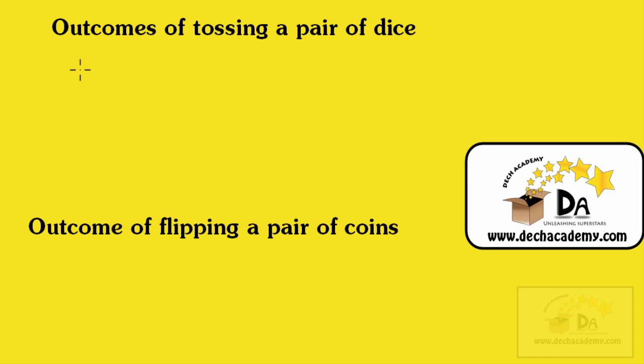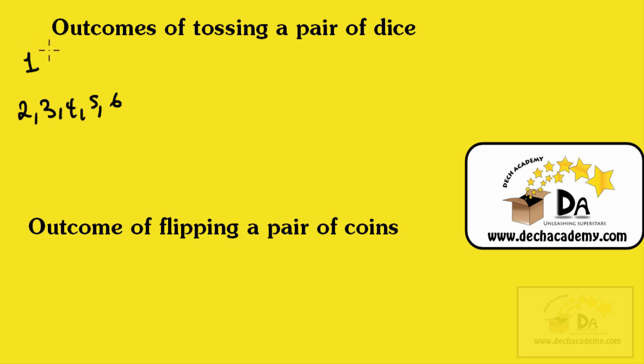So earlier we looked at the outcomes of tossing a single die. I noted that there are only 6 possible outcomes and they correspond to the 6 different numbers on the faces of the die. So you can get either a 1, 2, 3, 4, 5 or 6. Once you toss the die and you get a number, say you get 1, that means the other possible outcomes 2, 3, 4, 5 and 6 are ruled out. So outcomes of the toss of a single die are mutually exclusive.